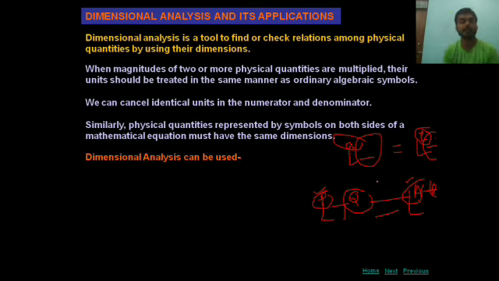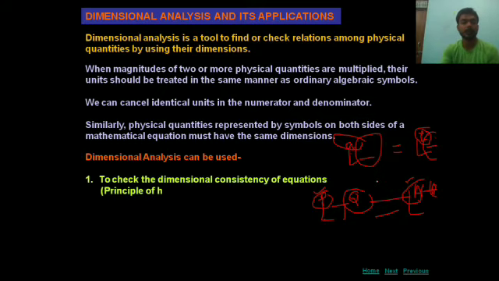Next line, dimensional analysis can be used. Number 1, our first application is to check the dimensional consistency of the equation, and here we will discuss the principle of homogeneity of dimensions. Dimensional analysis we will use to check the dimensional consistency.